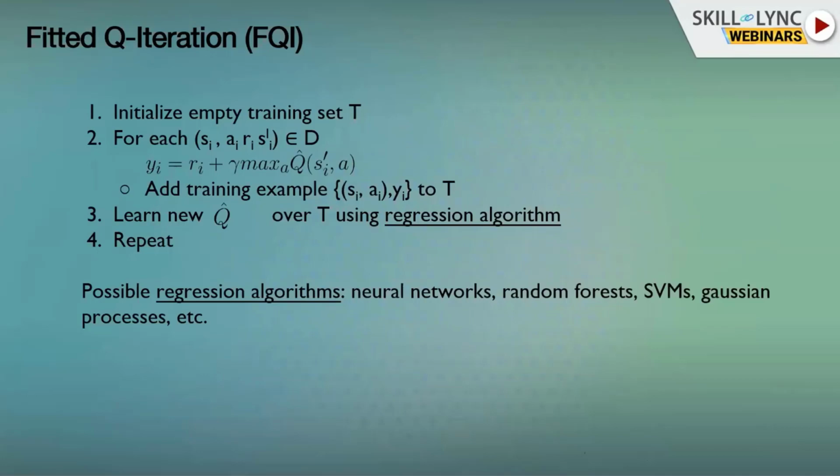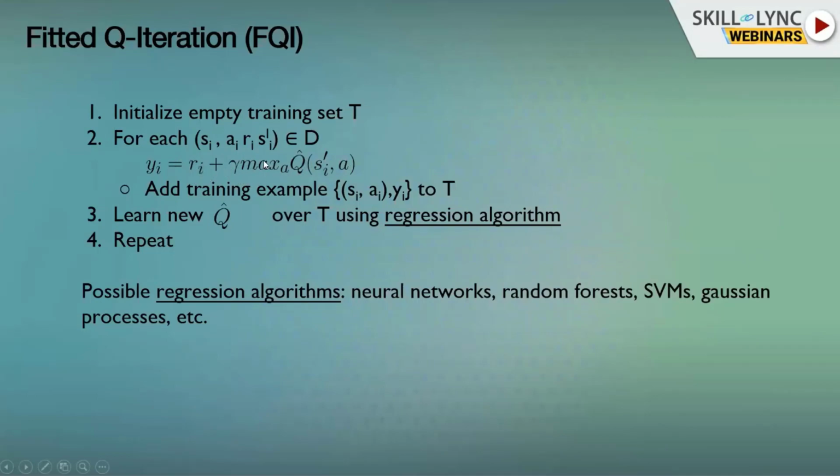Here we say we want to create a training set to train on. We want to create a regression problem for the Q function. So again, recall that we have tuples of states, actions, rewards, and next states. That's our data set. And now we need to create our labels to solve the regression problem.